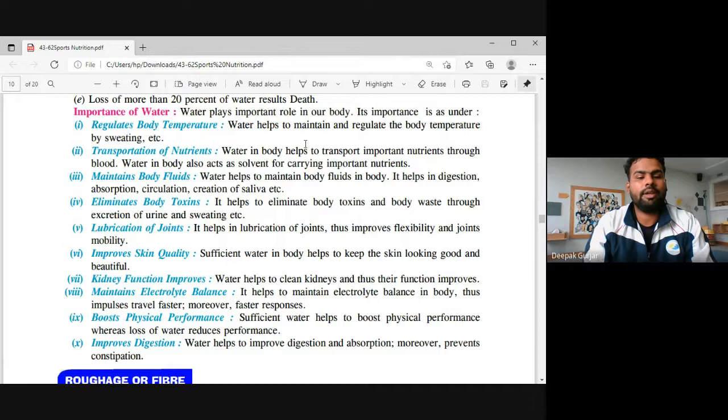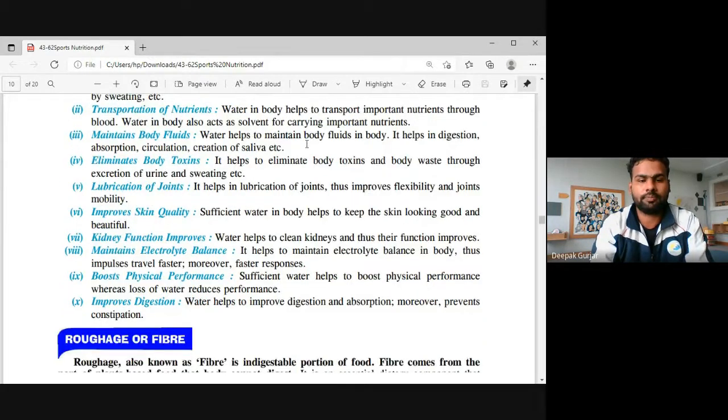When we talk about the maintenance of electrolyte balance, it helps to maintain the electrolytic balance of our body. Thus, impulses travel faster and faster, and there is a great response. So what are the signals and all? As you all know, in our backbone there is a butterfly-like structure. There is an effector, there is a nerve cell, everything is there. There is a synapse. If there is electrolytic balance in your body, definitely it will help you maintain the osmotic pressure and the electrolytic balance, and the response will be faster.